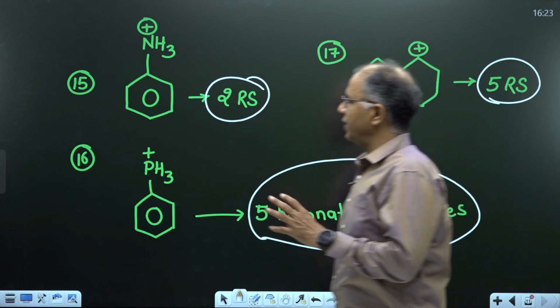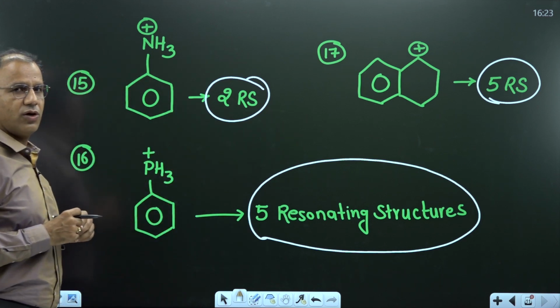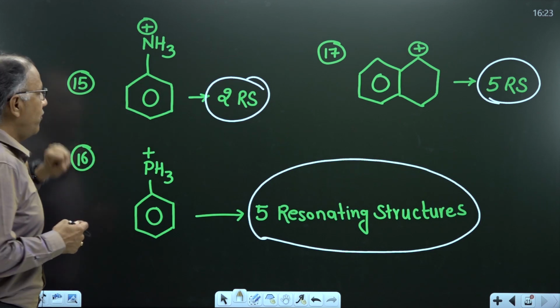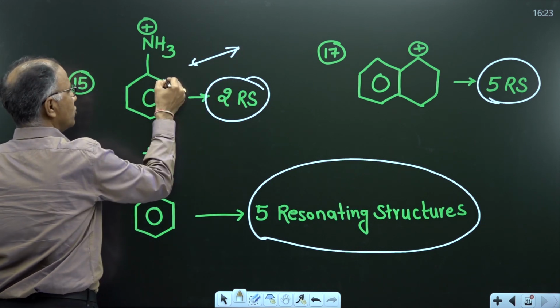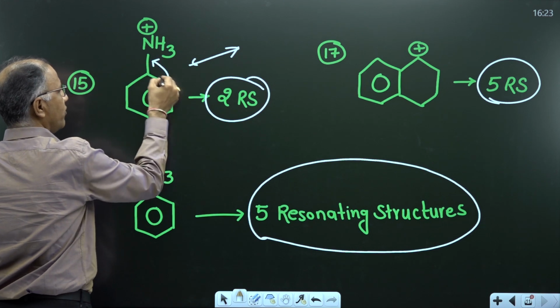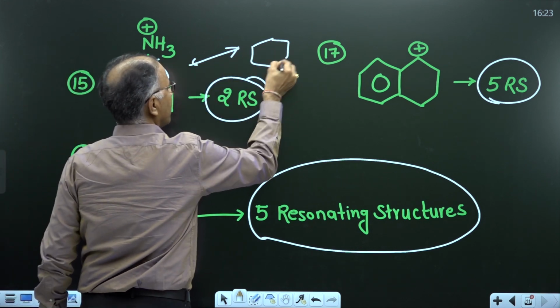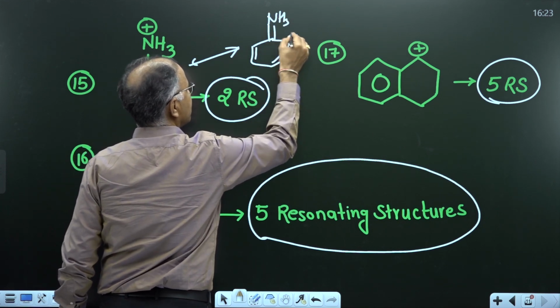One is a very tricky and very important question. If I ask this question, whether the resonance takes place or not, the majority of you will answer there will be no resonance. Now why will they answer in such a way? There is a double bond in conjugation with the positive charge. If I move the pi bond from the ring to outside the ring, then what will I get? I will get this structure.